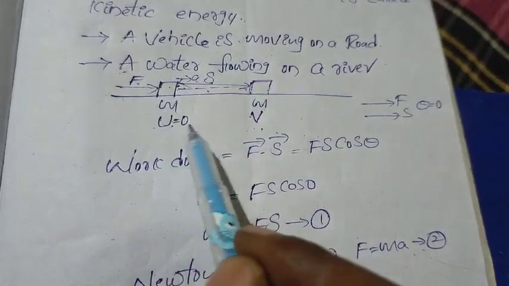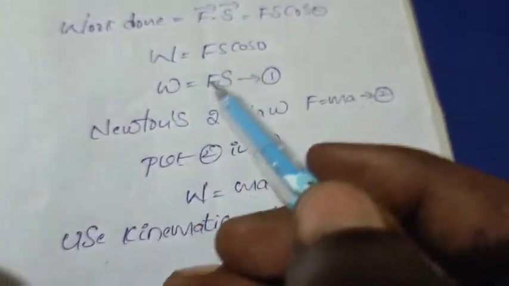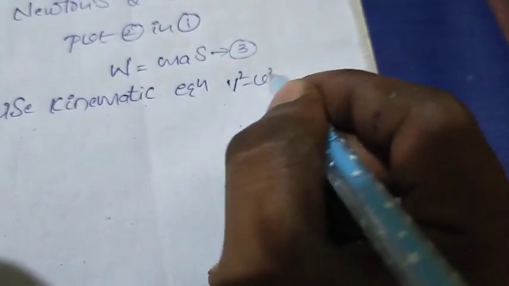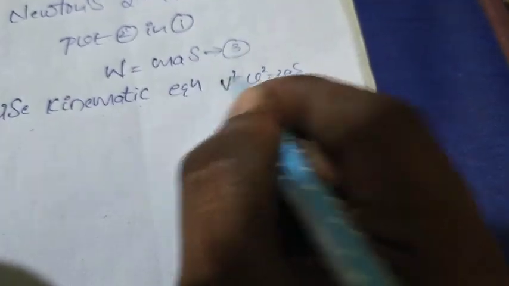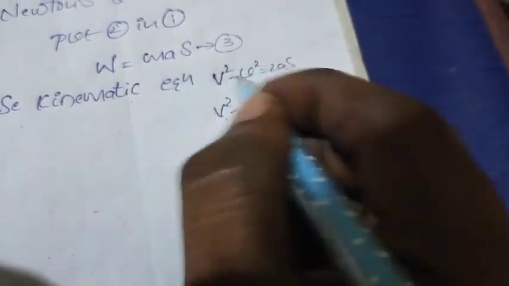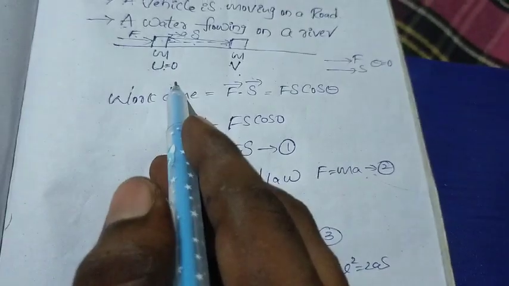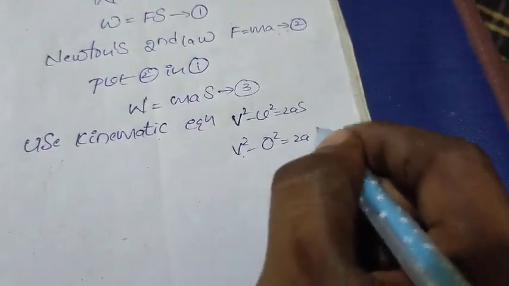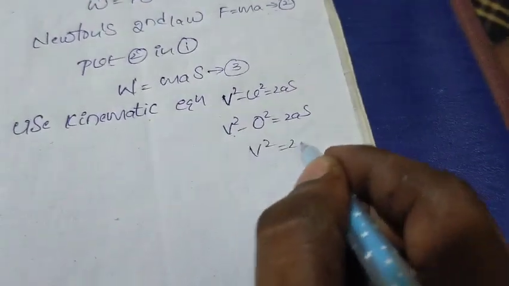Related to these four terms, which kinematic equation is available? v square minus u square is equal to 2 a s. Okay, so v square is v square, and u is equal to 0 from the diagram, so I will substitute here. v square is equal to 2 a s.